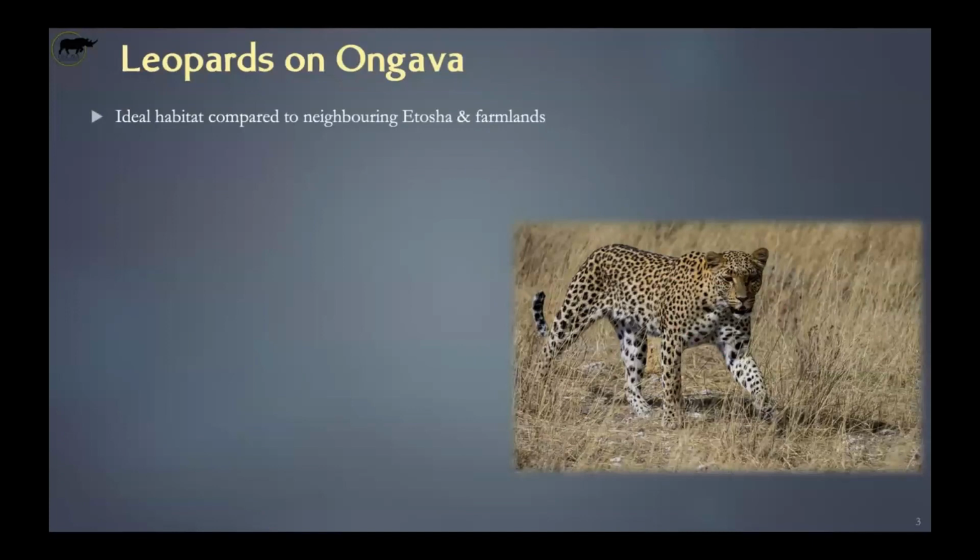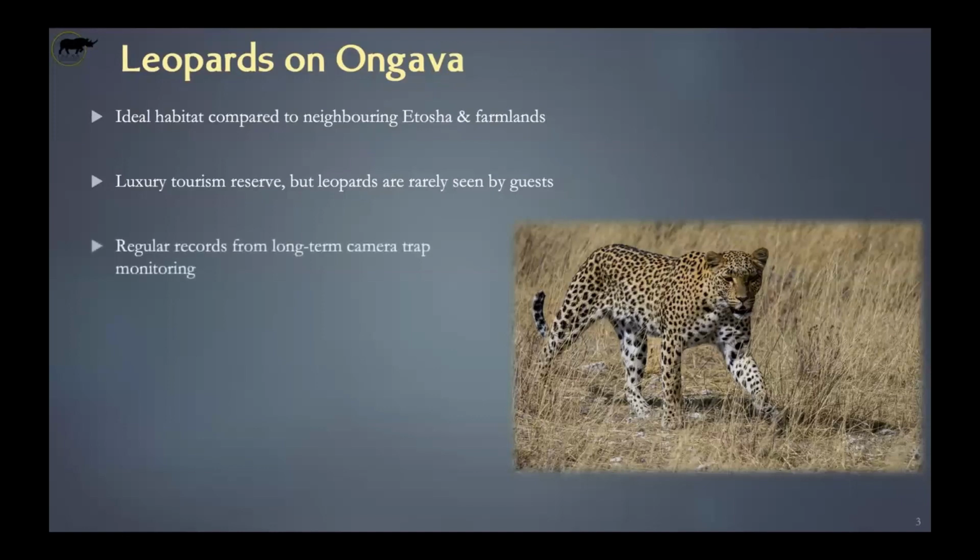Even though some of them have very good habitat for leopards, they might not be so leopard friendly in terms of human-leopard interaction. Ongava, I'm not teaching you anything here, is a luxury tourism reserve. So there is a lot of traffic, game drive and safari vehicles crisscrossing the reserve almost on a daily basis, with a high tourism season and a low tourism season. But even though there's a lot of traffic, leopards are actually very rarely seen by the guests. We see them once in a while at the waterhole on the cameras, like when guests are having dinner or staying up late, but it's really not something that we see regularly.